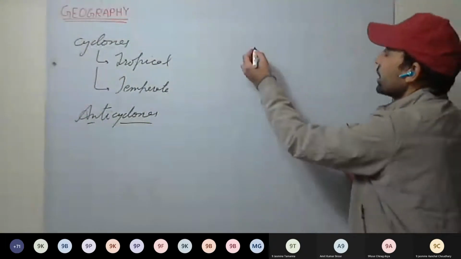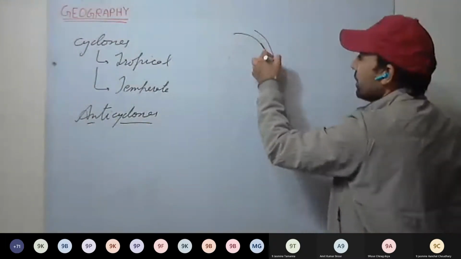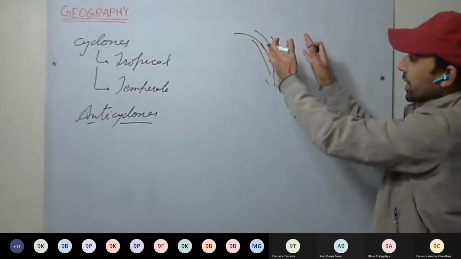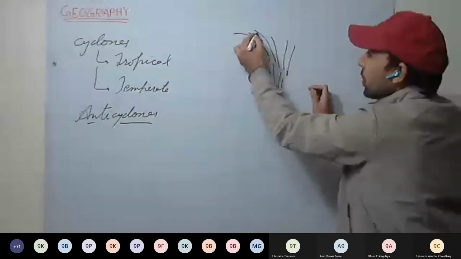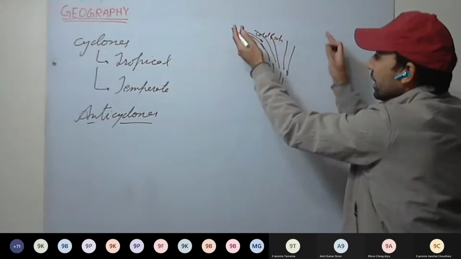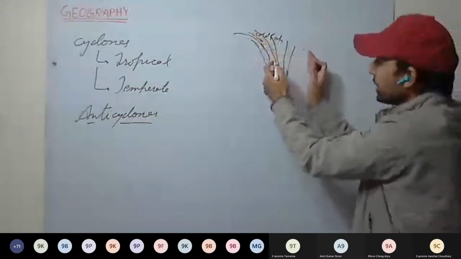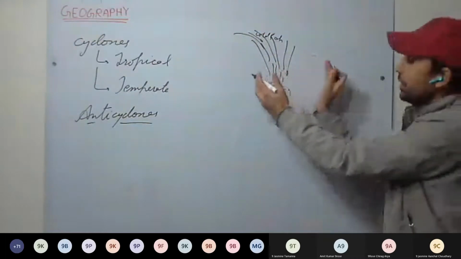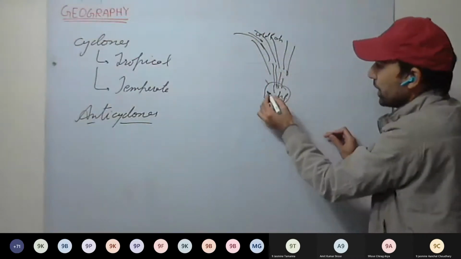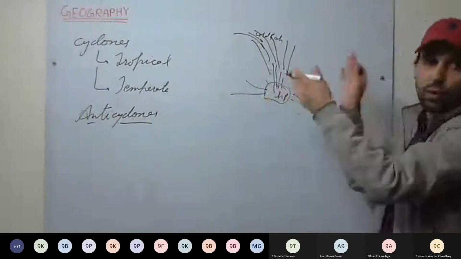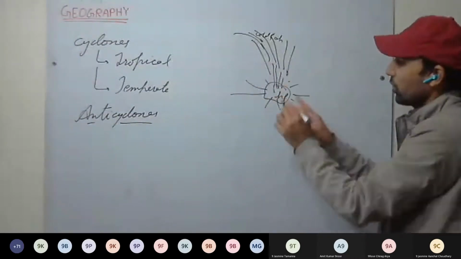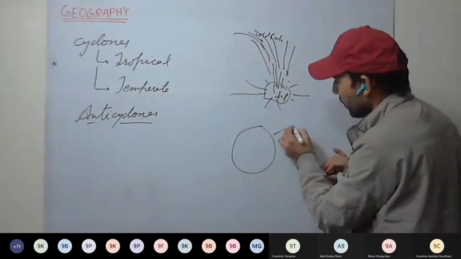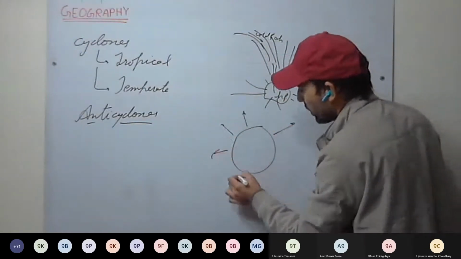So we have seen in the subtropics, the air starts to descend. As air starts to descend, these are cold and dry winds. What will happen? It gets compressed as it comes towards the surface. Here, more air gets accumulated, high pressure develops, and winds start to flow outward. So in anticyclones, wind starts to flow outward.